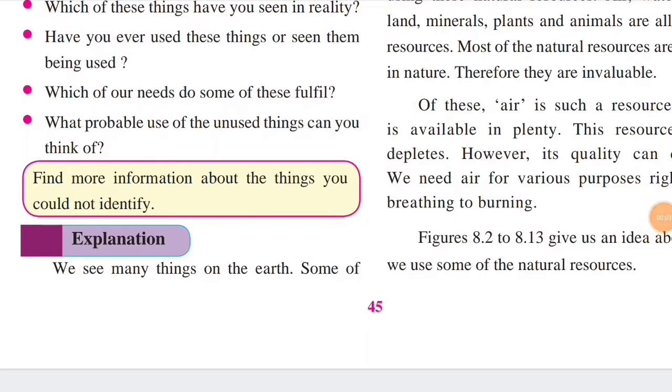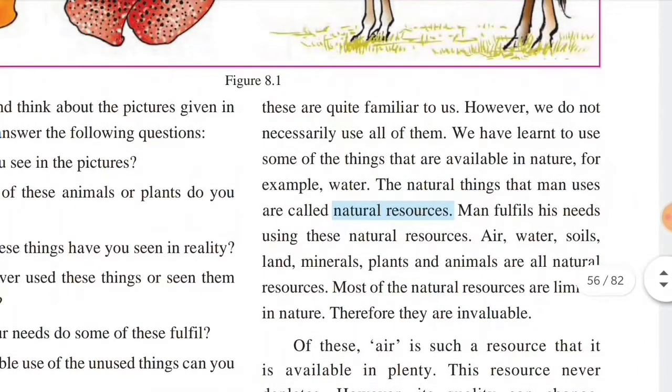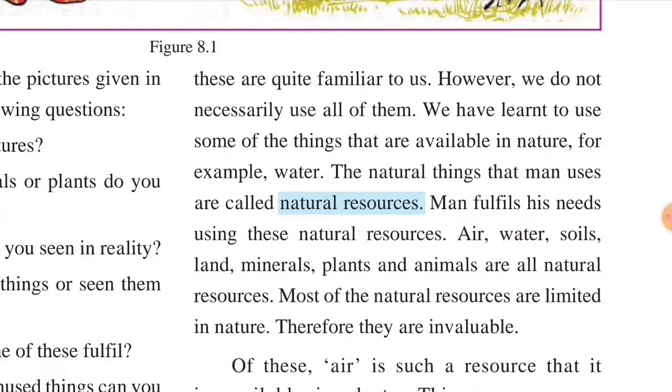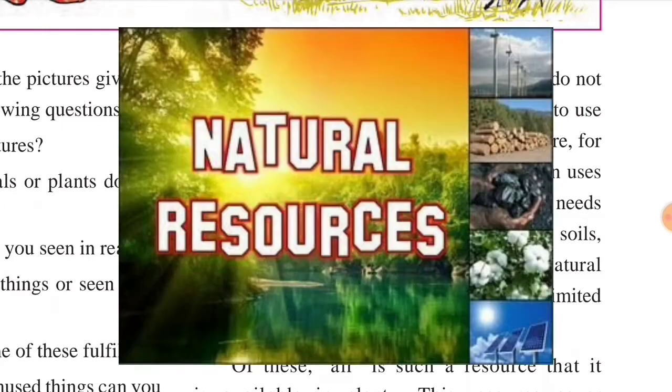Now we'll move to the explanation part of this chapter. Natural resources. We see many things on the earth. Some of these are quite familiar to us, right? However, we do not necessarily use all of them. We have learned to use some of the things that are available in nature. For example, water. For daily purposes we are using water, right? So the natural things that man uses are called natural resources.